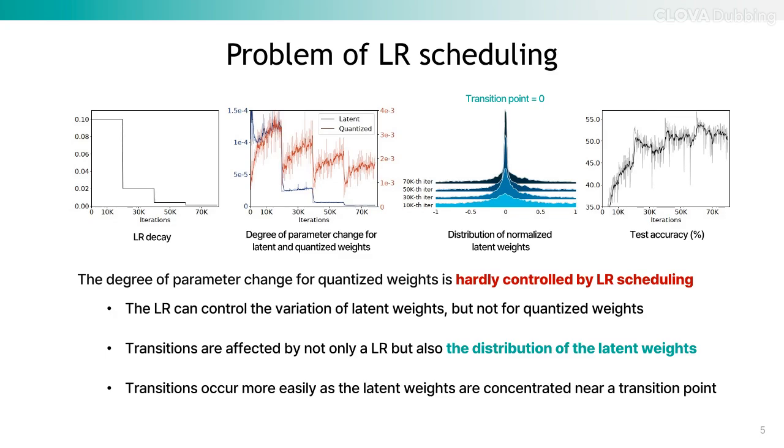Now let us delve into the problem of learning rate scheduling in QAT. Consider a step decay learning rate. For latent weights, the degree of parameter change aligns well with the learning rate. But for quantized weights, the changes do not align as expected. This is because the update of quantized weights is determined not only by the learning rate, but also by the distribution of latent weights. A transition occurs more frequently when latent weights are close to a transition point. Therefore, simply controlling the learning rate is not sufficient to regulate the updates of quantized weights.